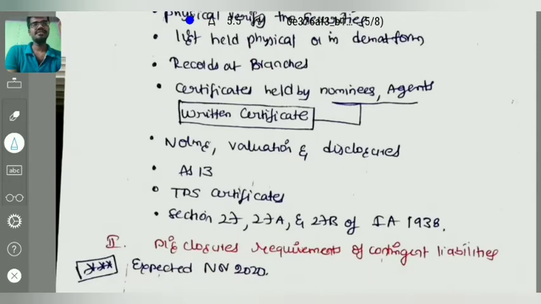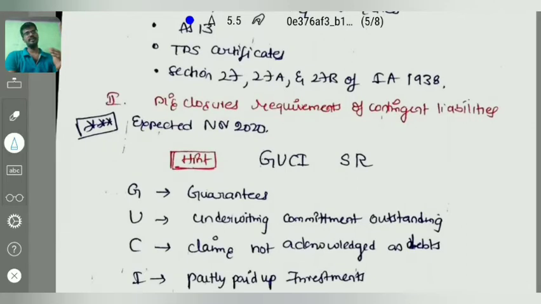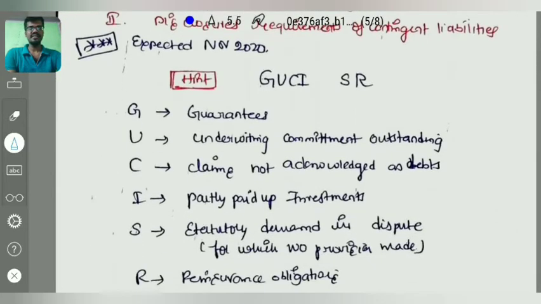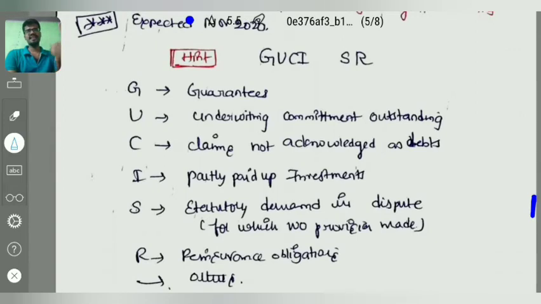Right. And coming to disclosure requirements of contingent liabilities. This was an expected question in November 2020. We have a shortcut for this: GUSI SR. What is that GUSI SR? We'll see. G, guarantees. U, underwriting commitment outstanding. C, claims not acknowledged as debts. I, partly paid-up investments. S, statutory demand in dispute for which no provision is made. R, reinsurance obligations or others. Right. This is very important. Once again, GUSI SR, disclosure requirements of contingent liabilities.